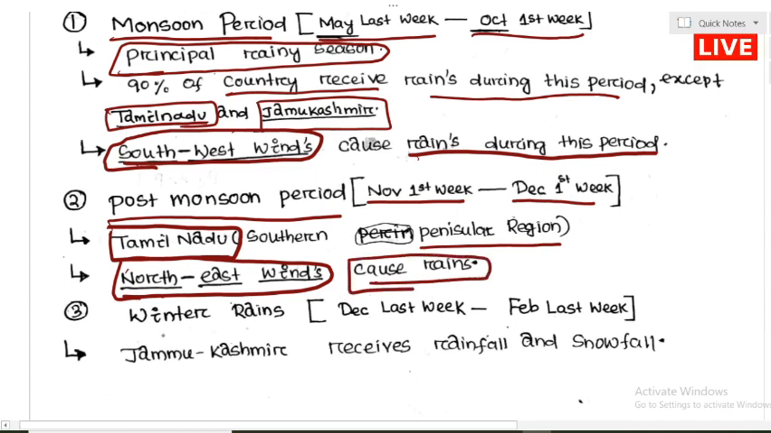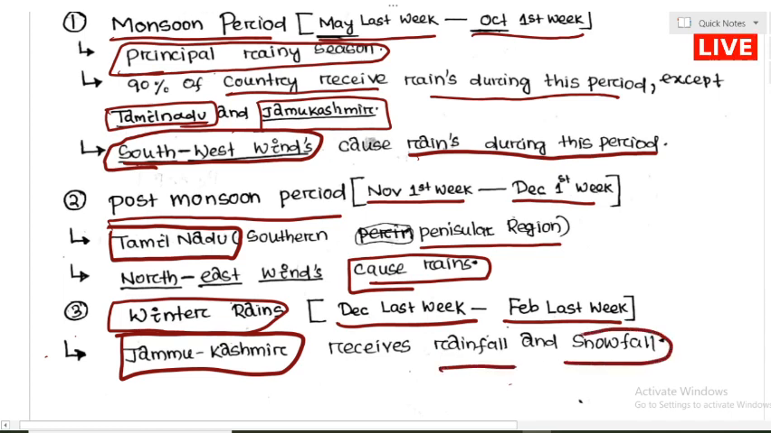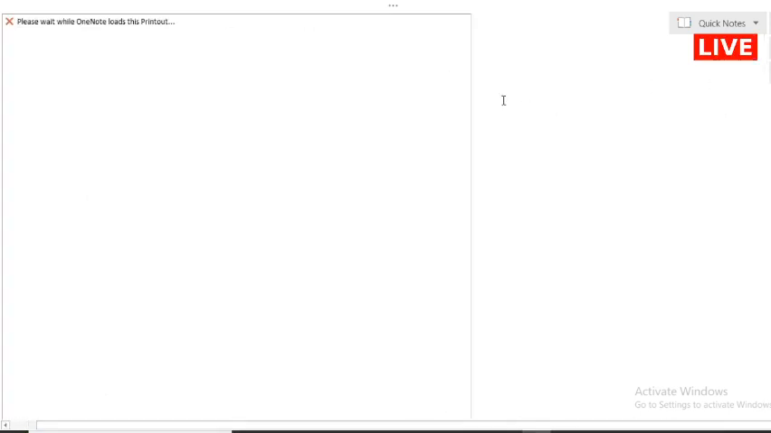The third rainfall season is called winter rain. The duration is from the last week of December to the last week of February, a 2 month duration. In this duration, Jammu and Kashmir receive rainfall and also snowfall. So Jammu and Kashmir will receive rainfall during the winter rains, and during the post monsoon period, Tamil Nadu will receive the rainfall.